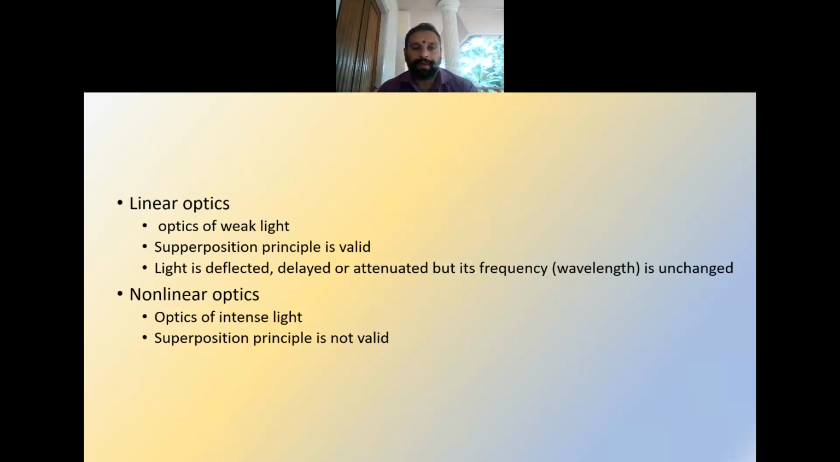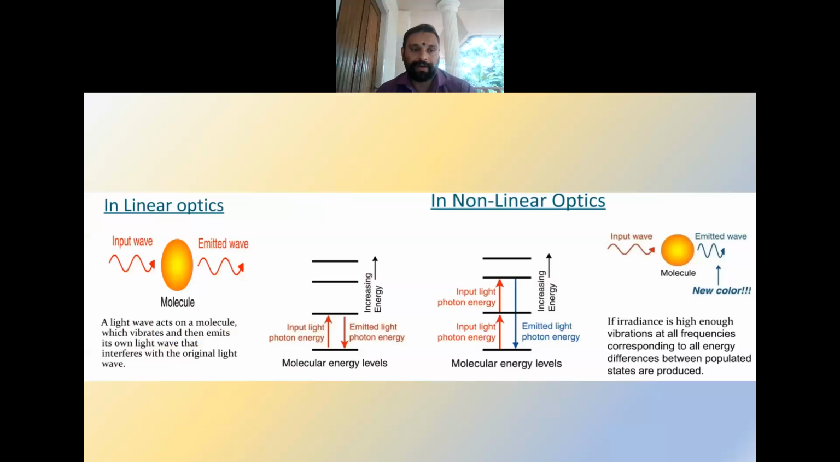So the next topic is nonlinear optics. So optics is mainly classified as linear and nonlinear. Linear optics is termed as the optics of weak light, and the superposition principle is valid here. In the case of nonlinear optics, the light intensity is much more compared to the linear optics case. Here the superposition principle is not valid.